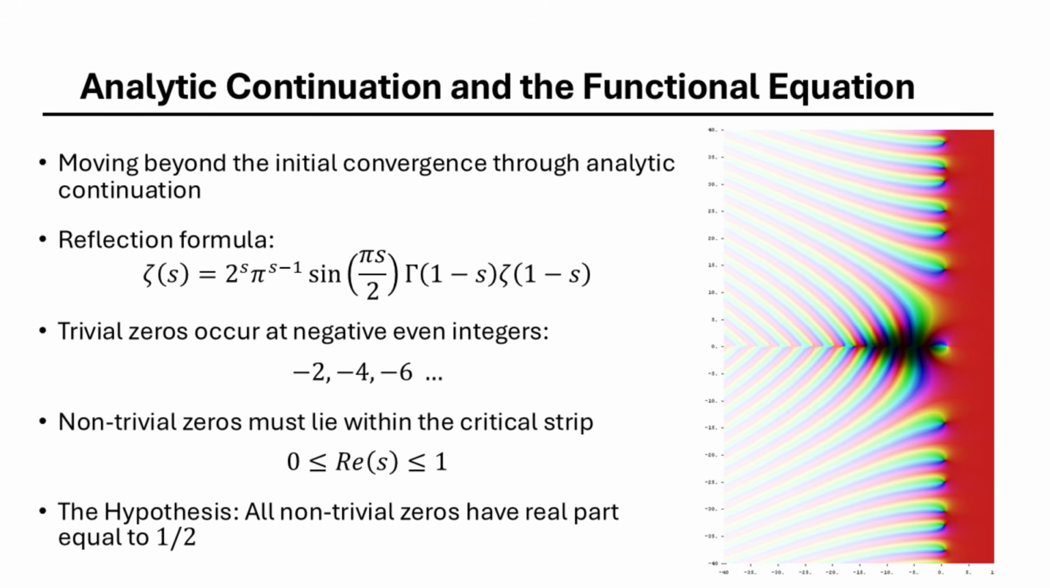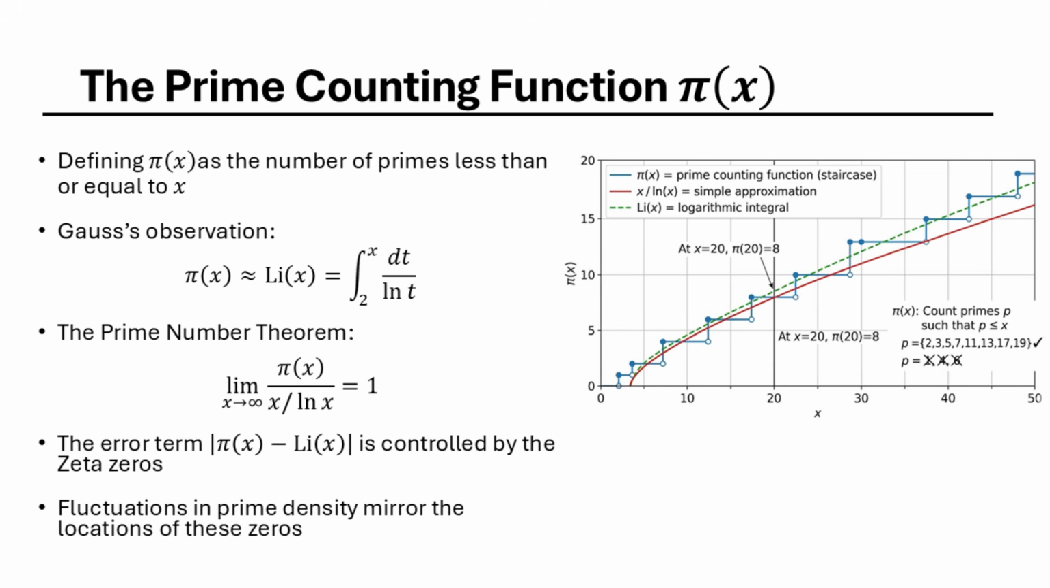Why does this matter for primes? Let us look at the prime counting function, pi of x, which tells us how many primes exist up to a number x. Carl Friedrich Gauss noticed that pi of x is approximately equal to the logarithmic integral of x, written as Li of x. Li of x is the integral from 2 to x of 1 over the natural log of t dt. It starts at 2 since 2 is the lowest prime number.